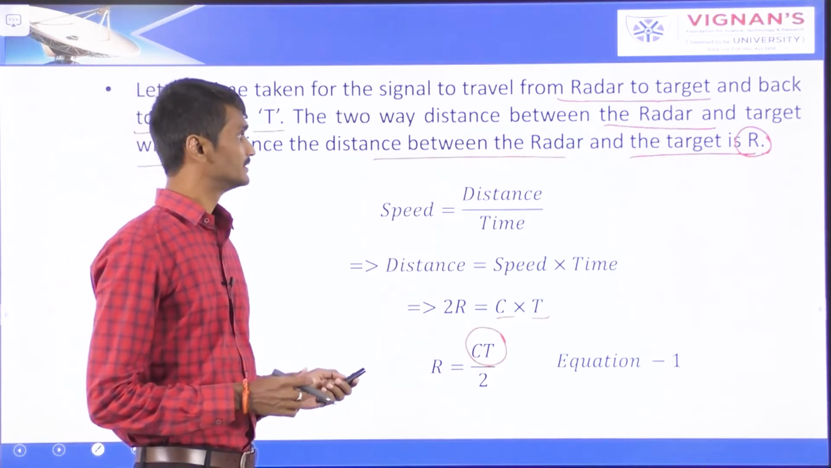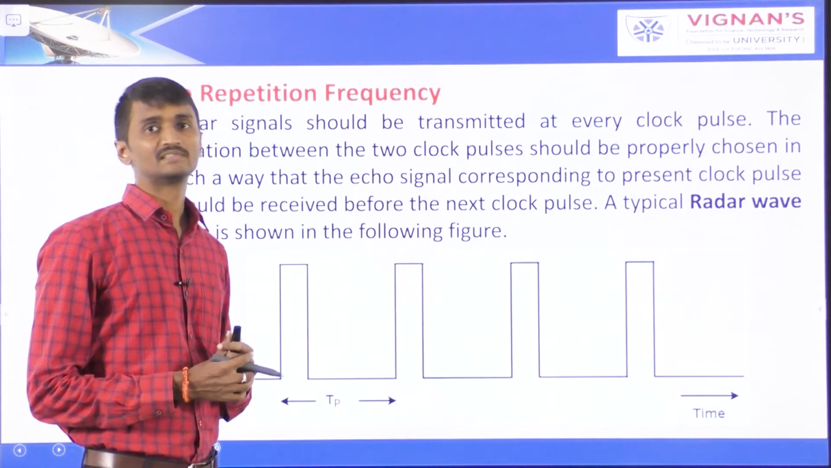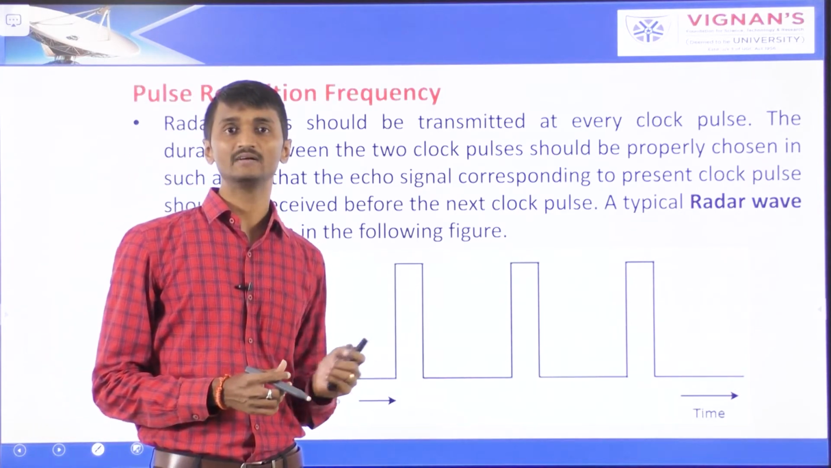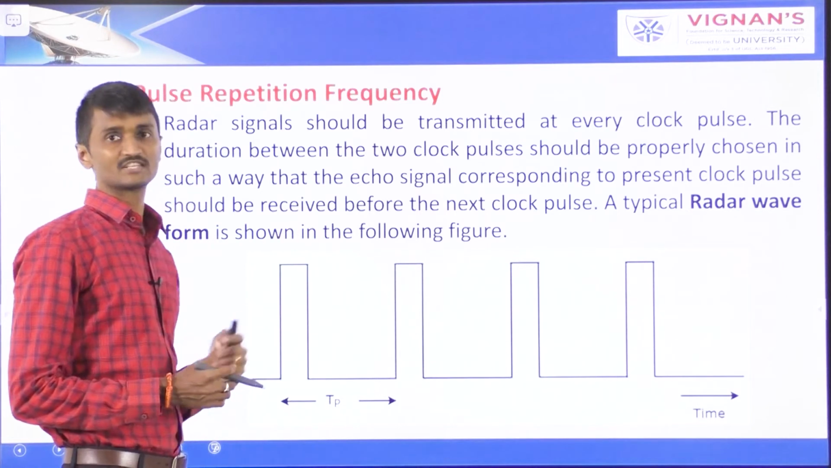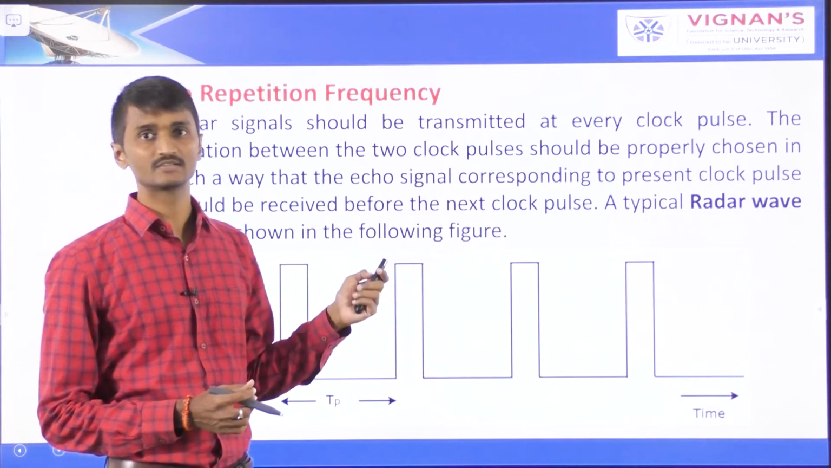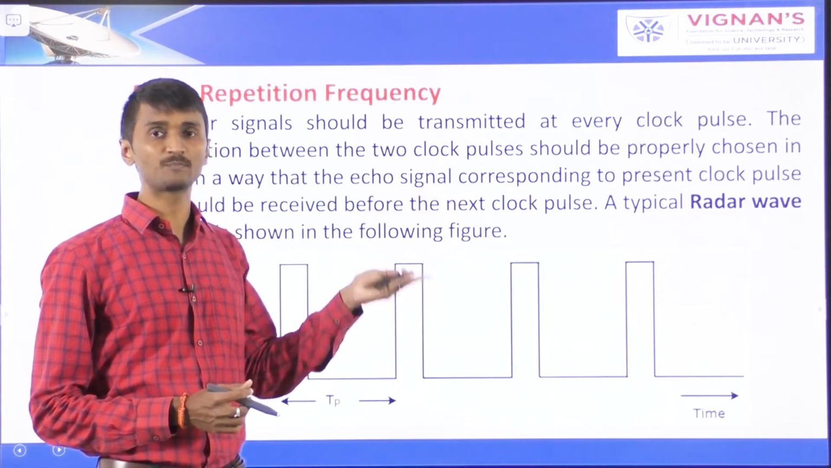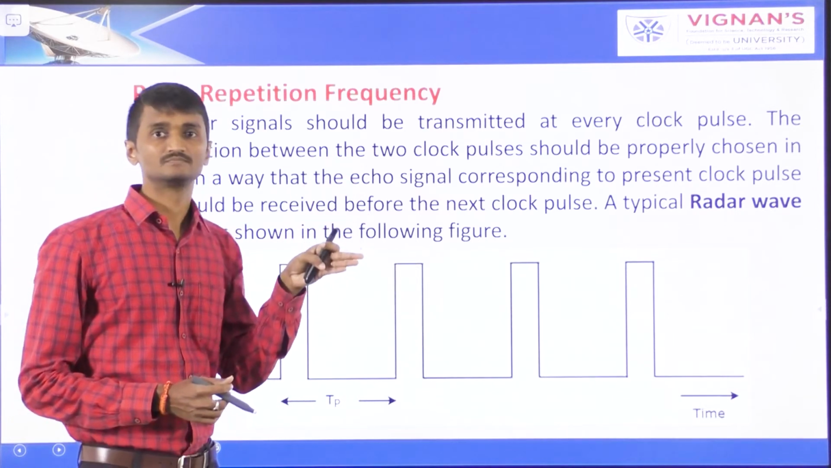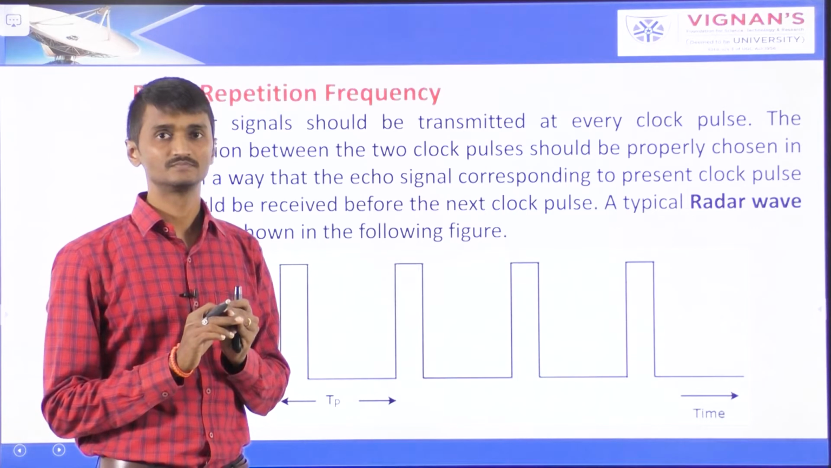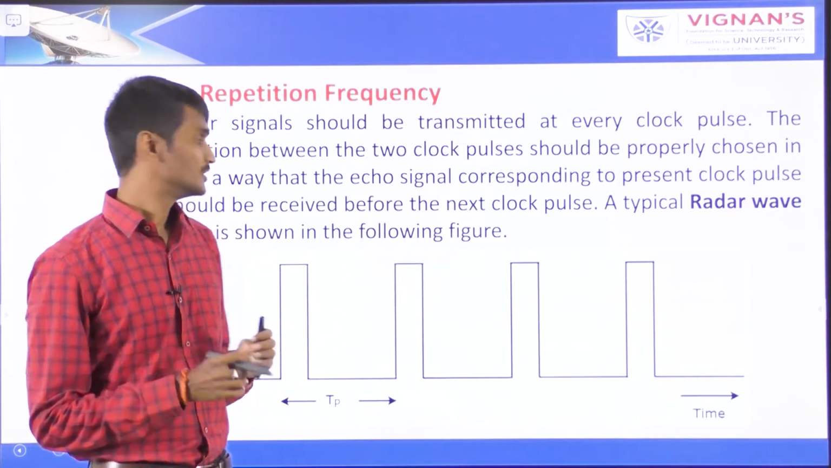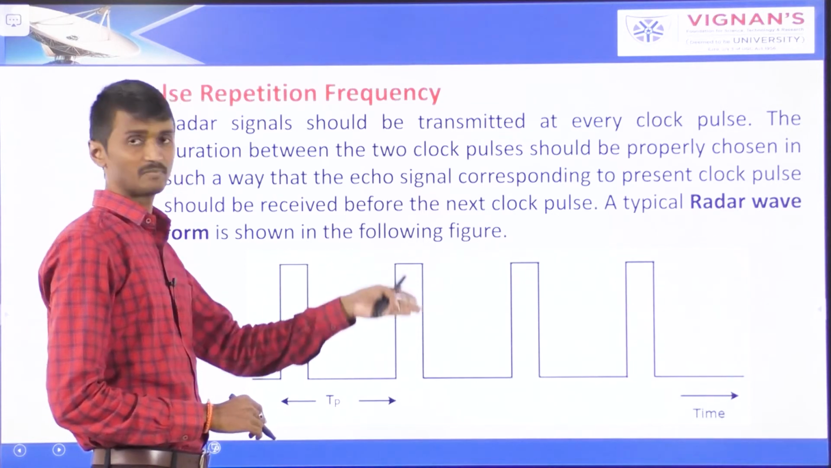The next one will be pulse repetition frequency. The radar signals should be transmitted at every clock pulse. The duration between the two clock pulses should be chosen properly in such a way that the echo signal corresponding to the present clock pulse should be received before the next clock pulse. A typical radar waveform is shown in the following figure. Here it is the pulse radar waveform, the pulse train.